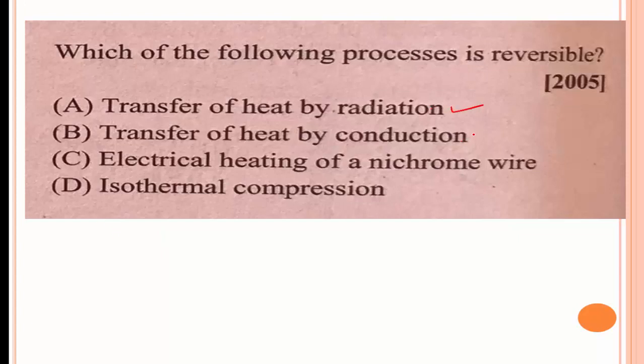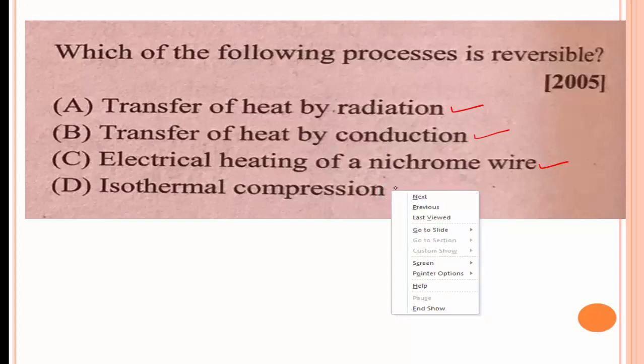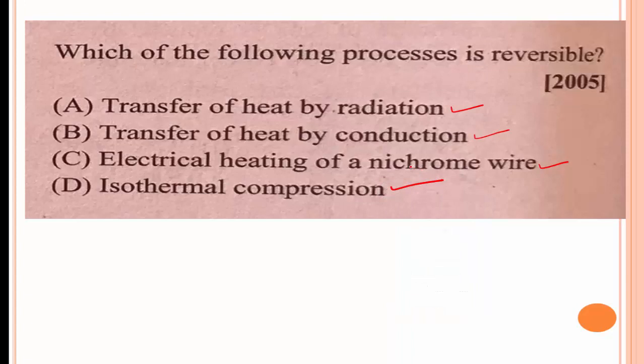Option B is the transfer of heat by conduction. Option C is the electrical heating of nichrome wire. Option D is the isothermal compression. In the process of compression, the temperature of gas rises. Hence, for being isothermal, at a constant temperature gas expands and the process is reversible during the isothermal compression. Option D is the right answer.